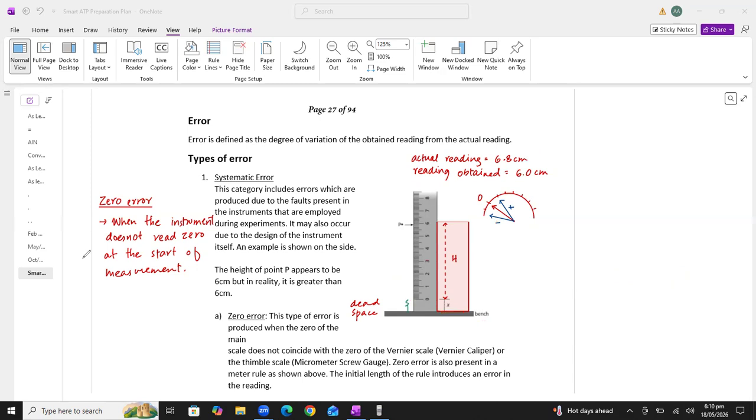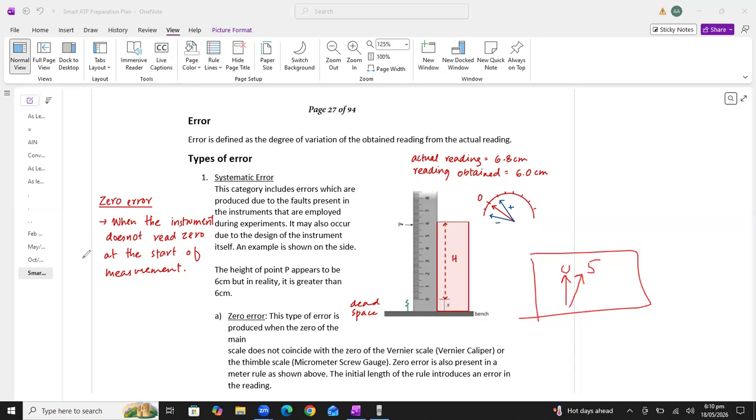For example, I am taking a measurement from a weight machine, and the needle is not perfectly aligned with the zero. If no one is standing on the weight machine, no object is placed on it, still the weight machine is giving me the reading 5. This type of error is called systematic error.